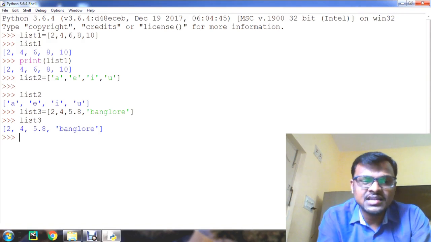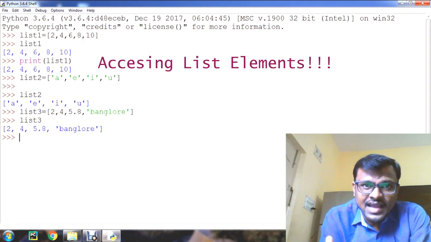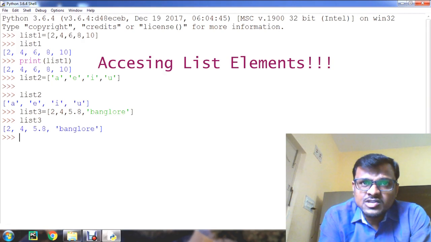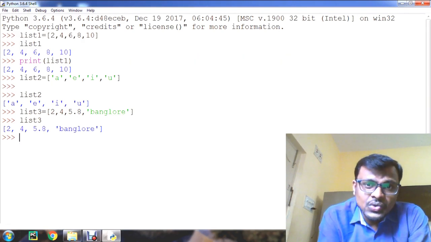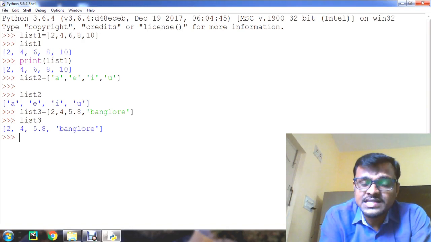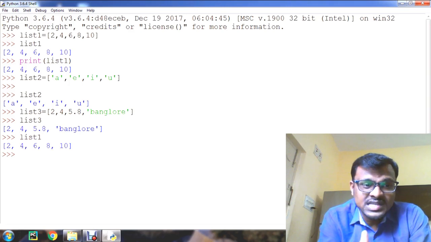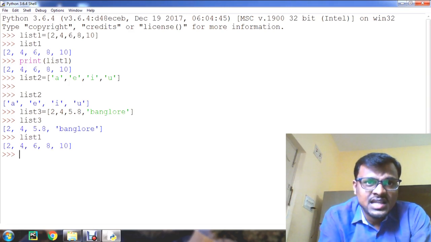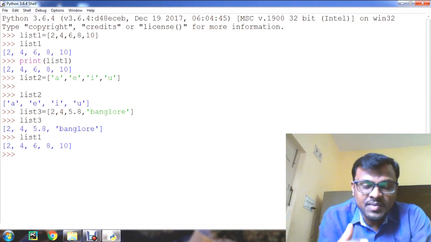Well guys, now let us see how we can access the elements in a list. As we know, string elements can be accessed through their indices. In the same way, the list elements are also accessed by using the indices of the list. Now we have list1 here, that 2, 4, 6, 8, 10 are the elements in it. Now I want to access specific elements from list1.